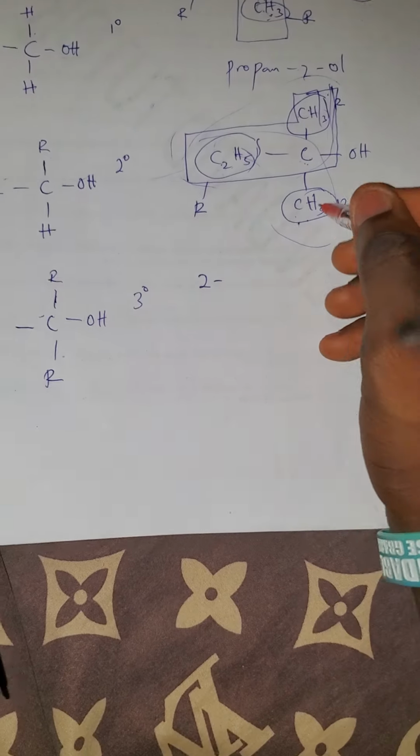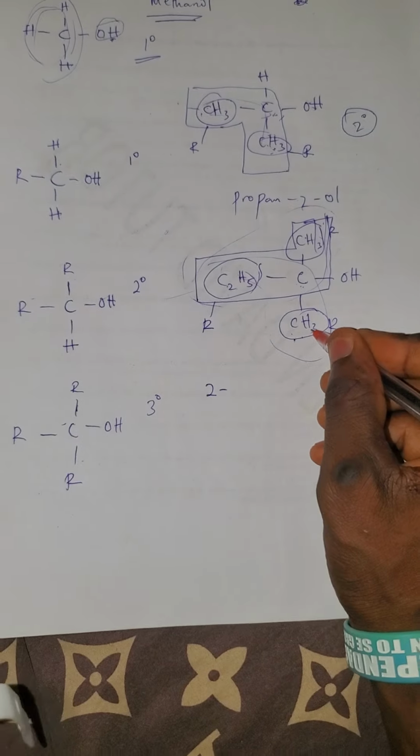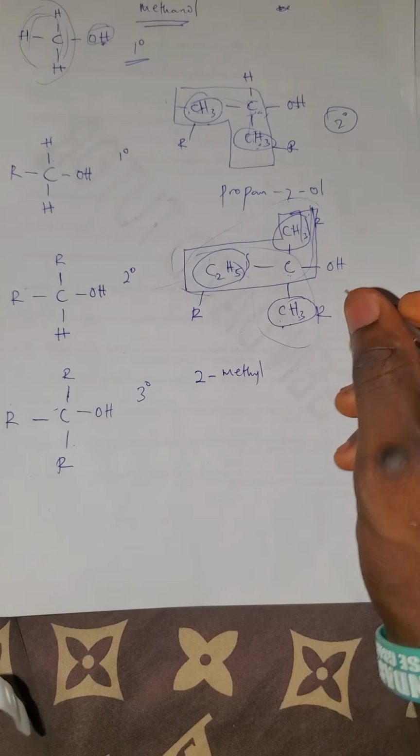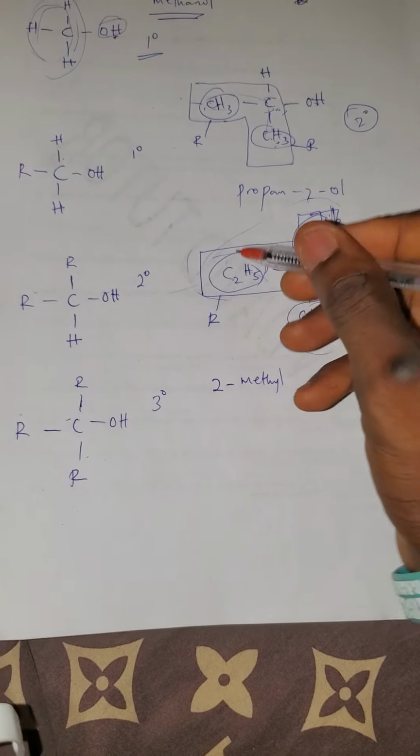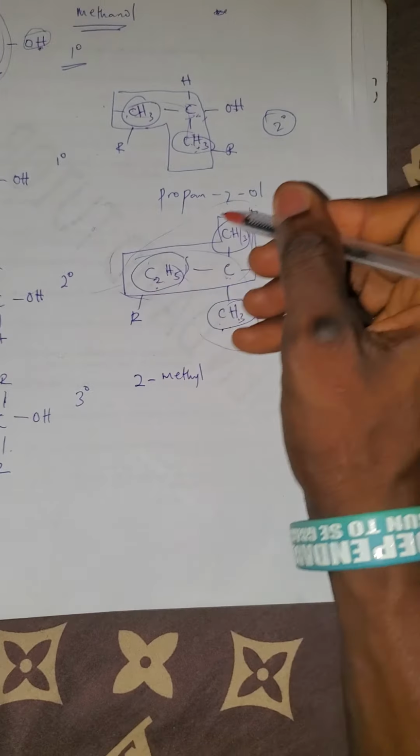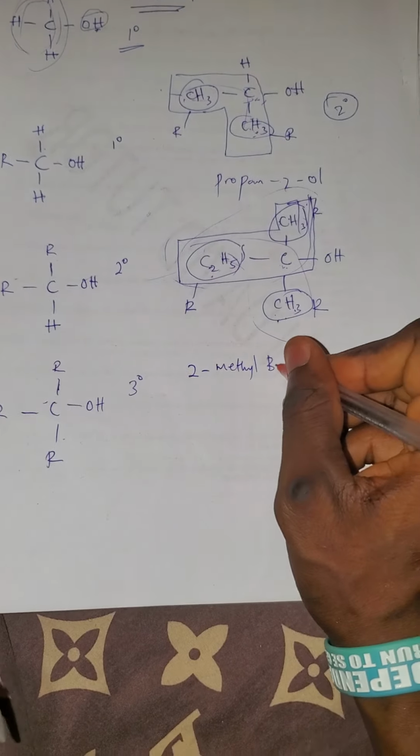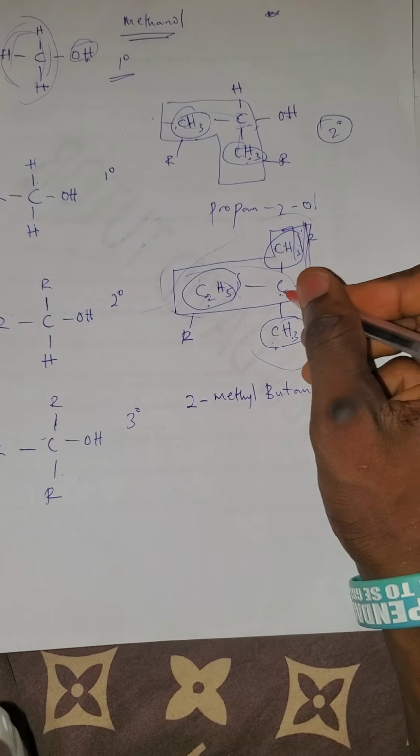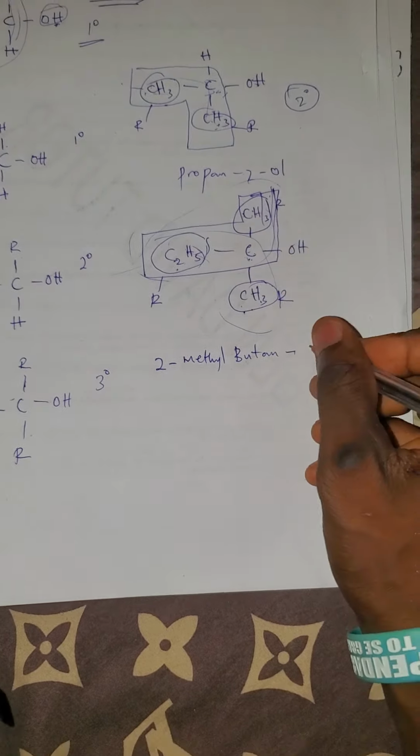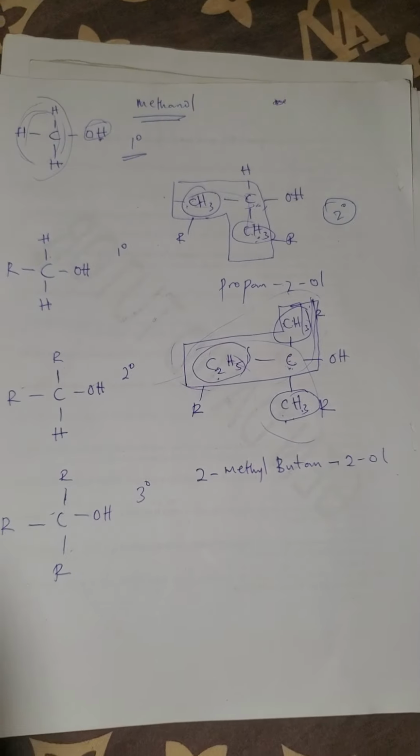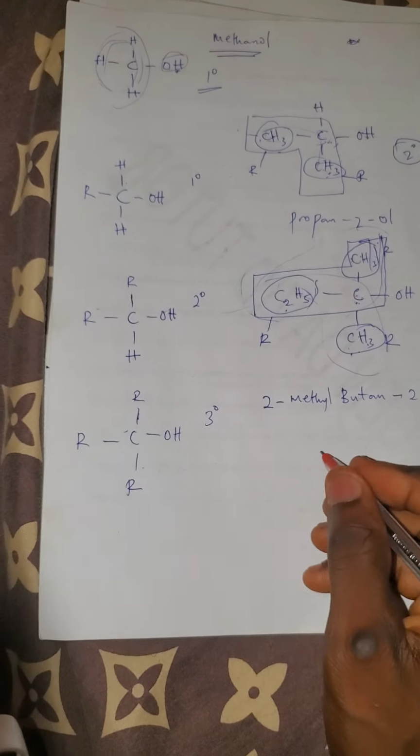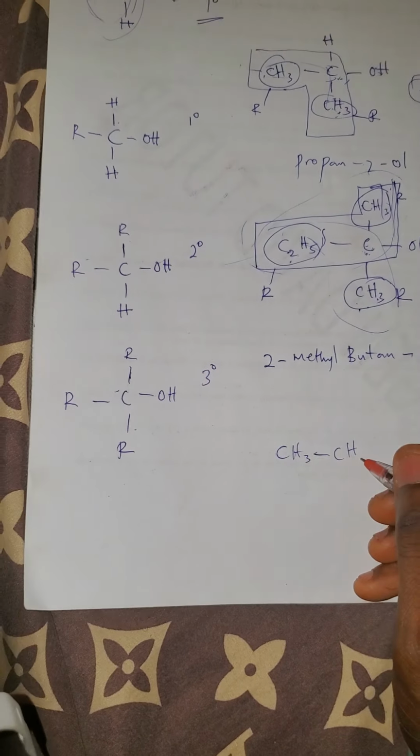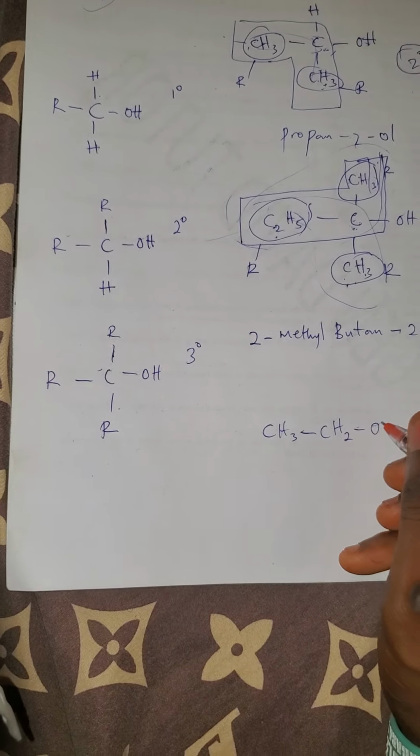So this will now serve as a substituent. That will be 2-methyl, because this is a methyl. And what's the parent name? 1, 2, 3, 4. Don't forget there are 2 carbons here. So 1, 2, 3, 4. And that's butane. 2-methylbutane. And what's the position of the functional group? It is at number 2. That's 2-ol. Now that shows if I have something like this, CH2OH.